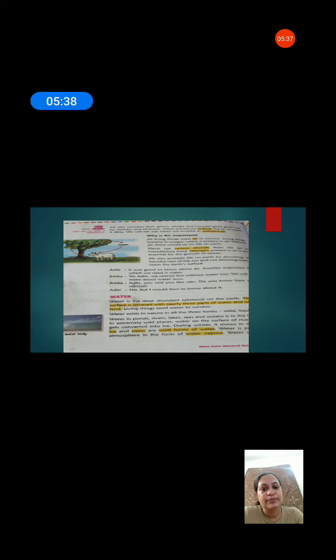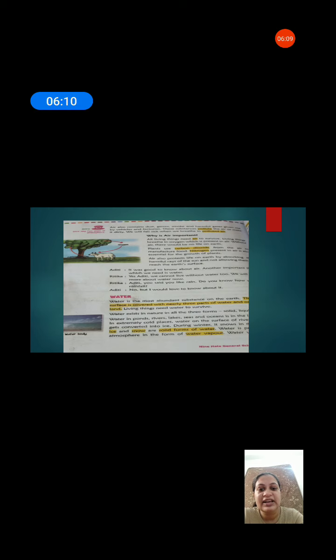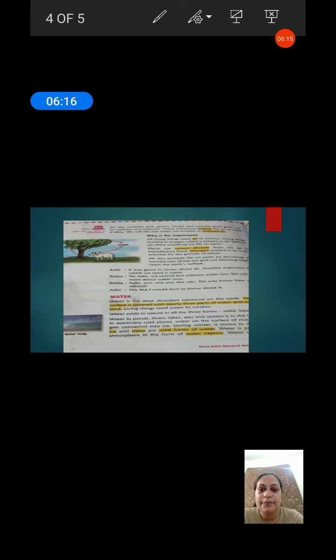Why is air important? For that, we all know all living things need air to breathe. Plants, animals, human beings, we all need air to breathe. So air is very important for the survival of all living beings. Air is important for producing food by plants. Plants produce their food in the presence of sunlight, and they use carbon dioxide from the air. And do you know that nitrogen is very important for the growth of plants? Yes, and nitrogen is present in the air. So we can say that air is important for plants as well as human beings.